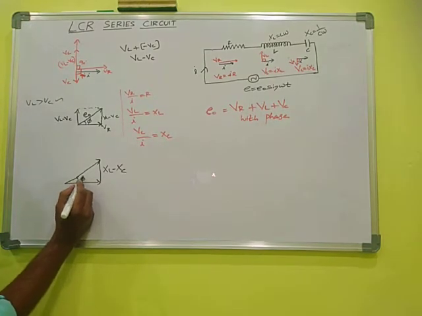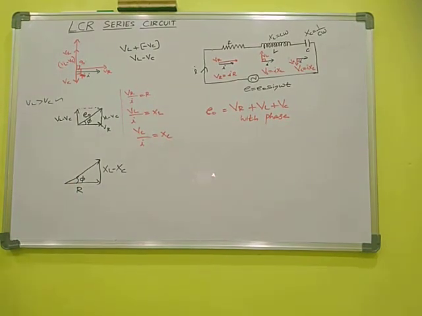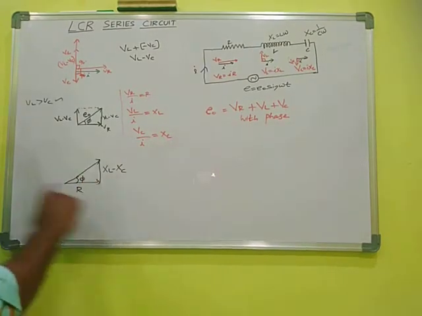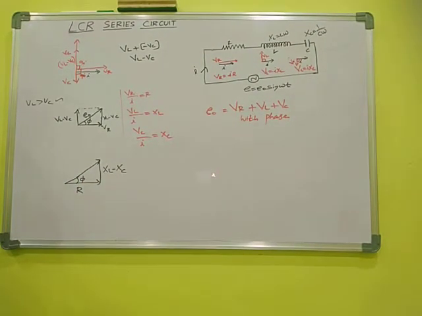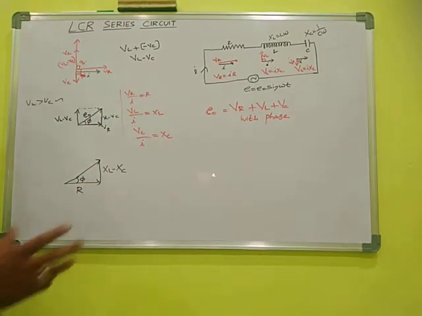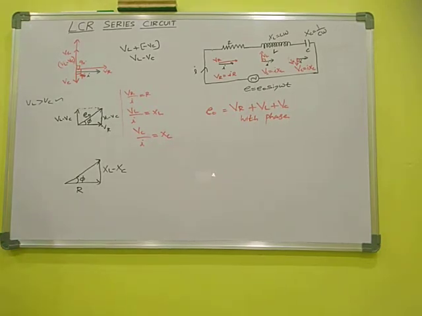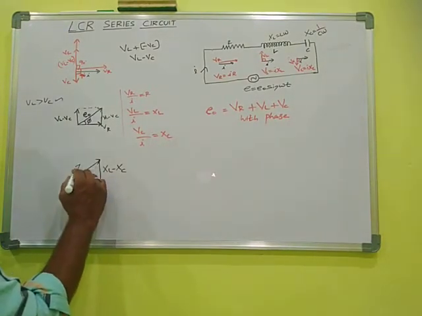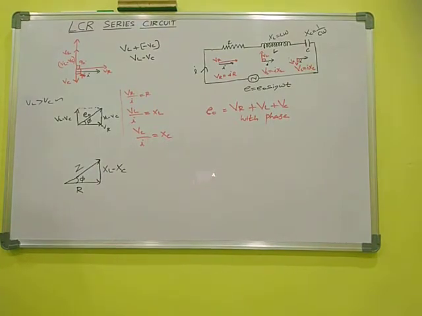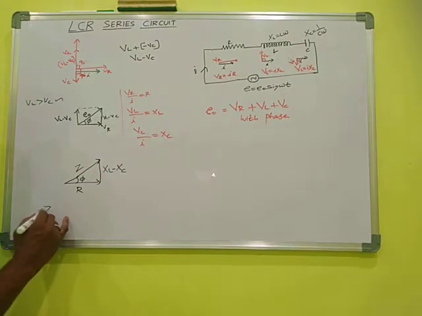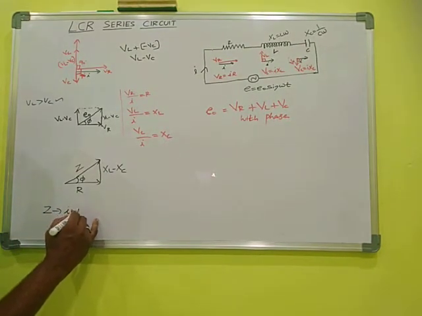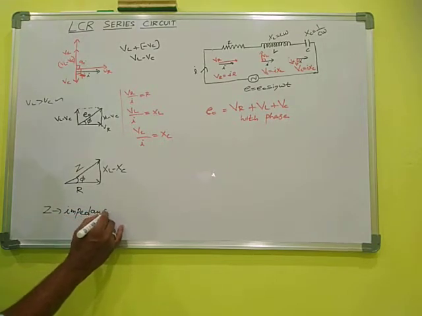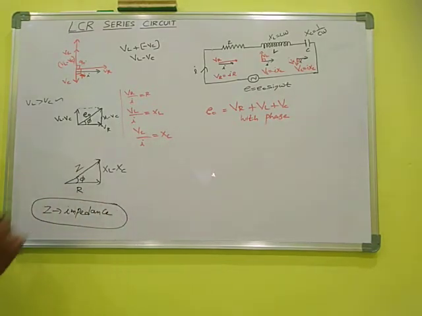Then we will do here. What is the resultant of these two? R plus XL minus XC. That means the resultant of all this opposition gives what? That is known as impedance, Z. We found a new term, that is impedance.